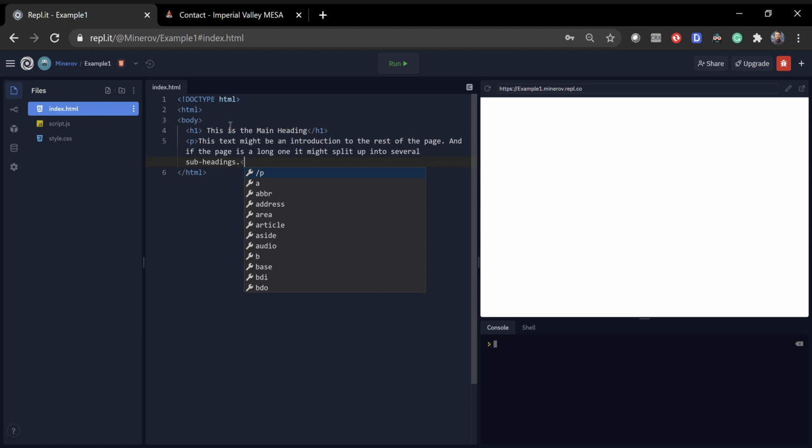If you see right here, when I typed the less than sign, it triggers the online IDE and sets up a pop-up menu of what I can write after this. Since I'm done writing this first paragraph, I can just press enter, and the slash and then P will pop up automatically. You can see me moving the arrows up and down. The one I want would already be highlighted.